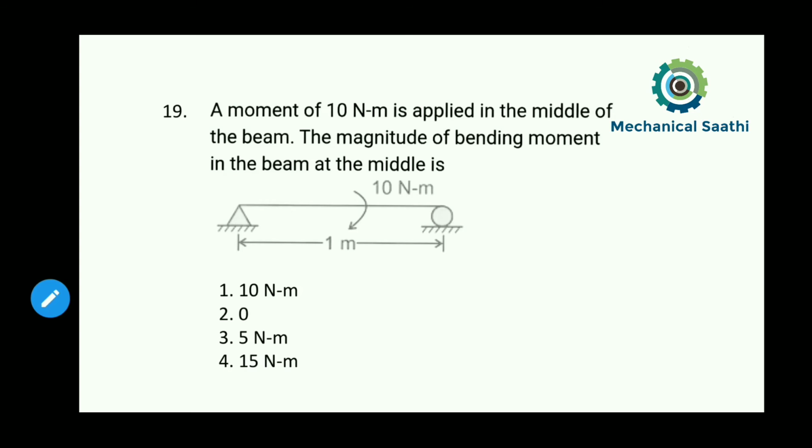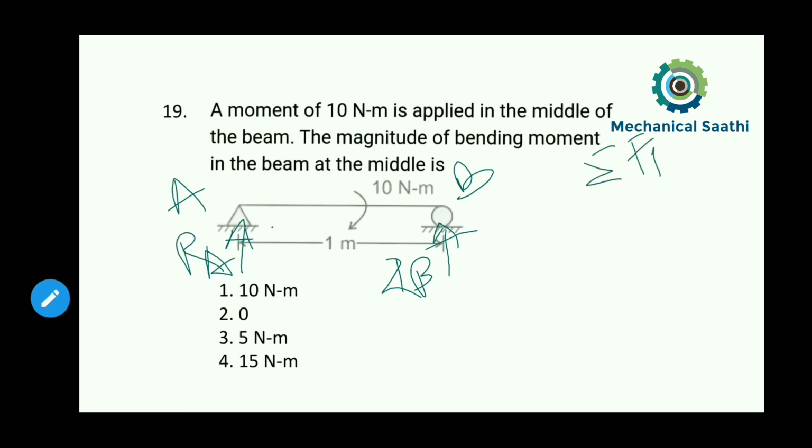At these two supports we'll be getting two reactions. This is point A and this is point B. So at this support I will be getting RA, and at this one I will be getting RB. Summation of Fx: there is no force along the x direction, so we can write only the summation of Fy is equal to 0.